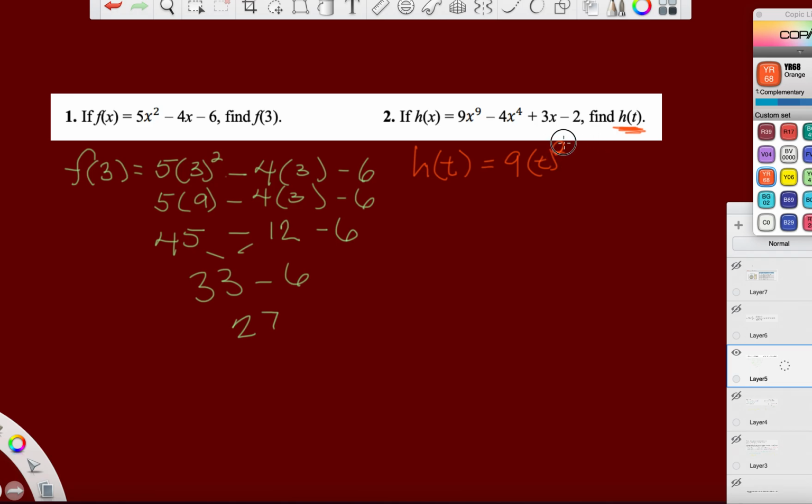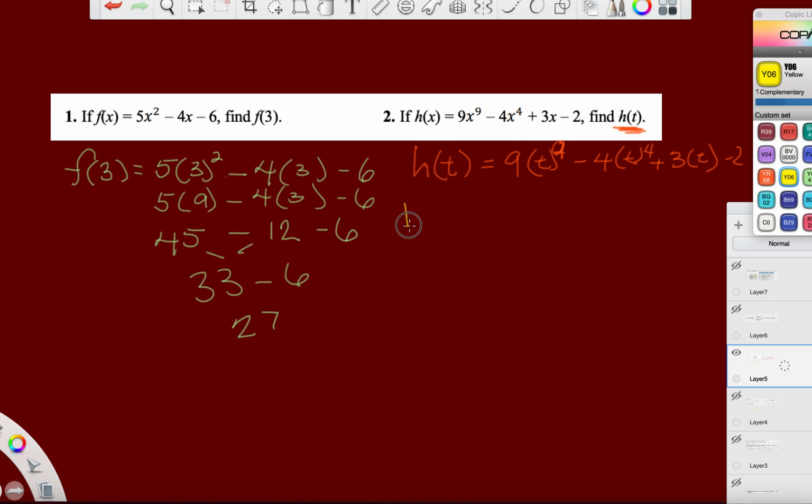Oh, the 9th. I'll rewrite that better. You'll see it. And it's minus 4 times t to the 4th. And it's not a very bright color, so I'm going to rewrite it in a different color. Plus 3 times t minus 2. Now I'll rewrite it in a color you can actually see.